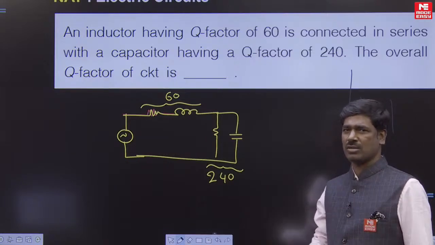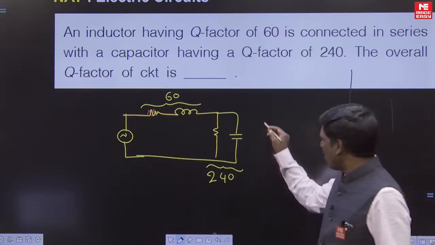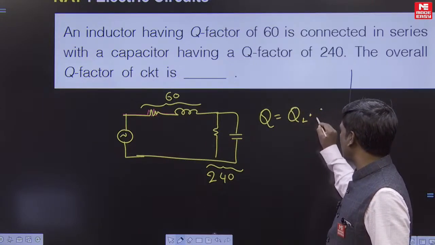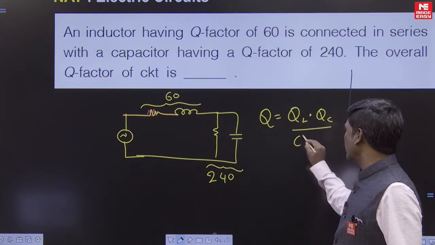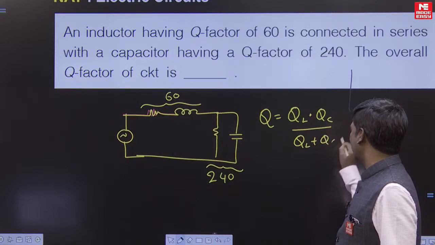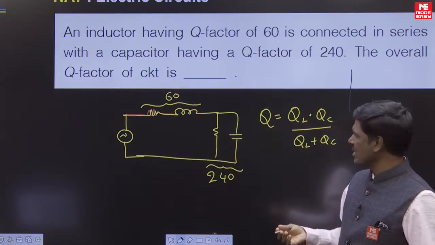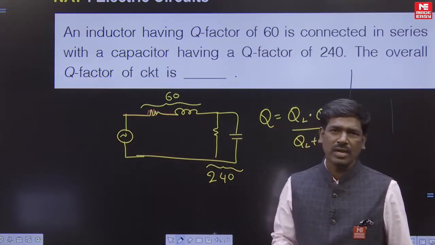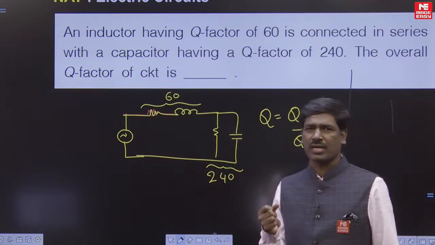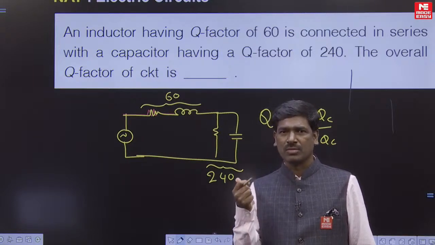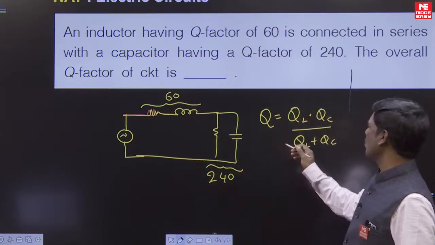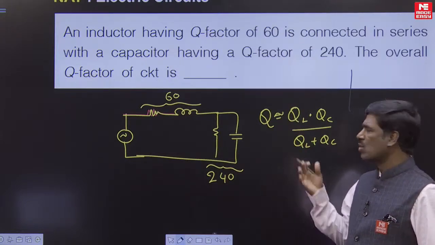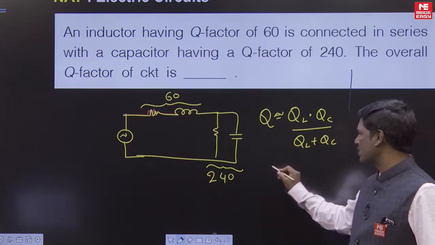We discussed this in the class also. The formula for this is Q is equal to QL into QC upon QL plus QC. Maybe you get a doubt how to get this. There is a derivation: you have to find the transfer function of the circuit, find the zeta value, and the relation between zeta and the quality factor. Zeta is equal to 1 by 2Q. From that you get Q is equal to QL QC by QL plus QC.